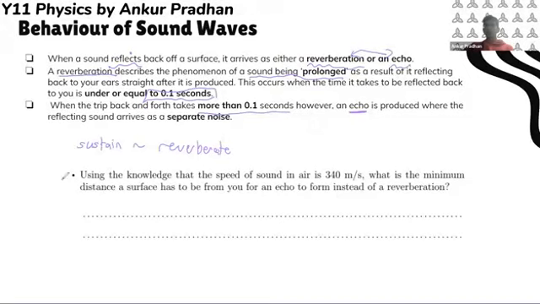So let's just think about what is the distance where an echo is distinct from a reverberation. Since we know that the speed of sound in air is 340 meters per second, how far away will an object, or a surface, have to be for it to form an echo rather than a reverberation? Hongyi, what do you think?